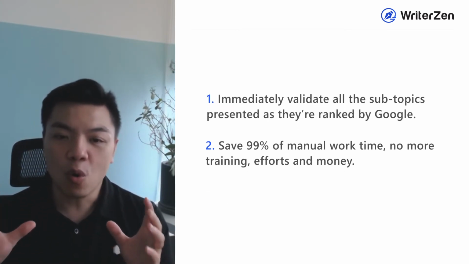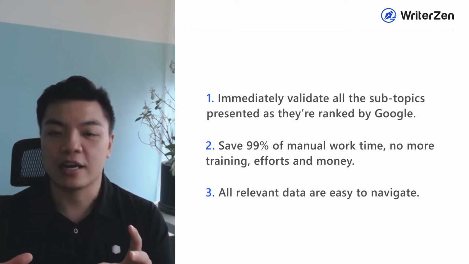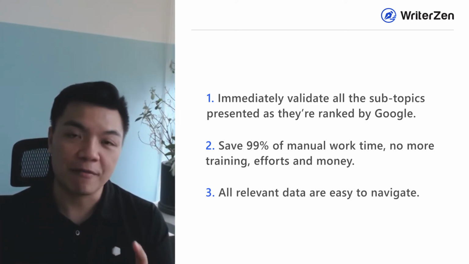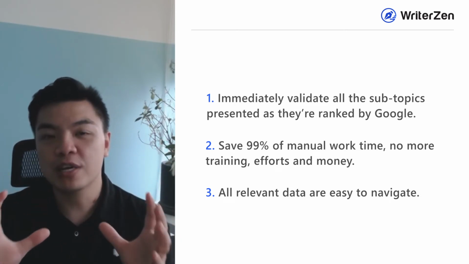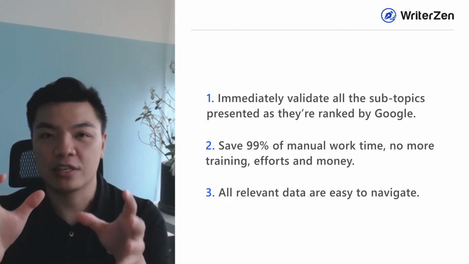And lastly, all relevant data are presented and designed in a way that is very easy for you to navigate, so that you can right away see one big picture of how you can build a topic cluster based on the data you see. So with that in mind, let me move to the tool and show you very quickly how you can utilize the tool to map out the topic cluster.